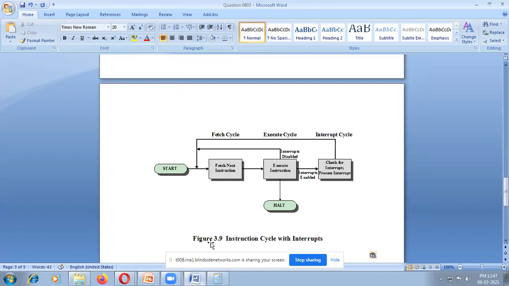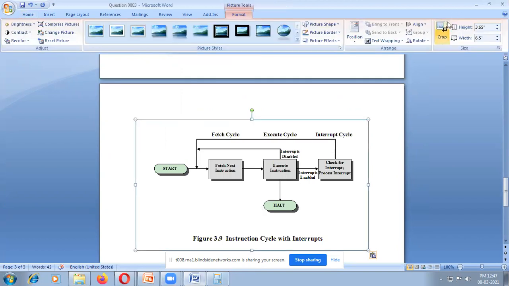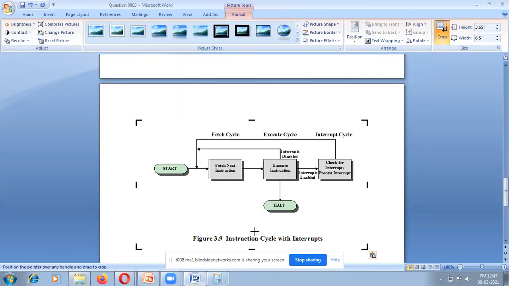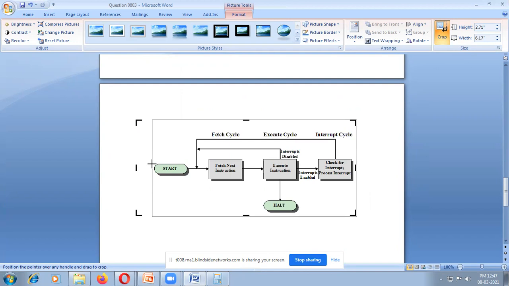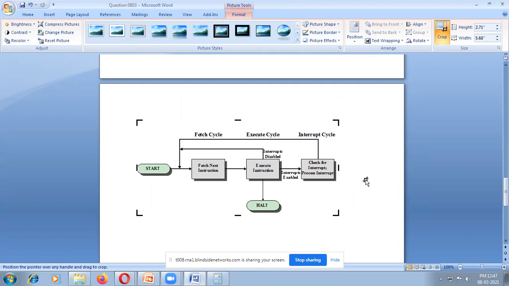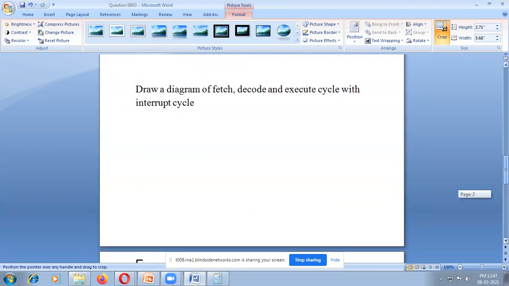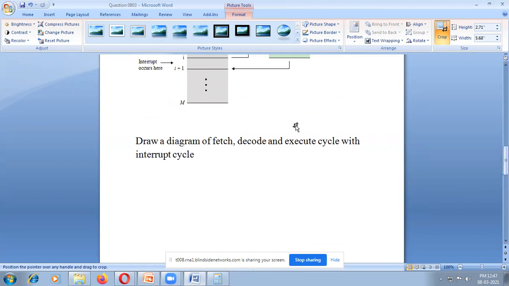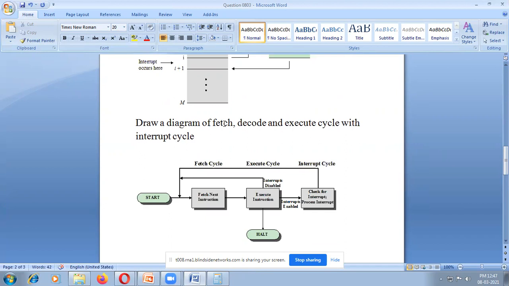So this is a diagram with the interrupt cycle. What is this interrupt cycle? The interrupt cycle is newly added. What will it be doing? Normal operation is disturbed. Normal operation is disturbed, which means an abnormal operation.